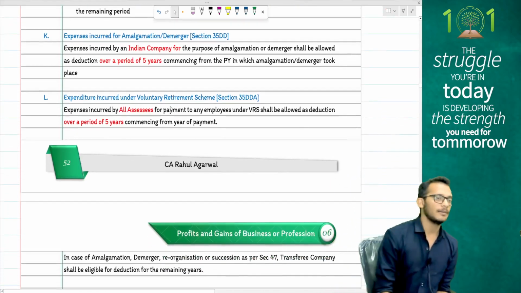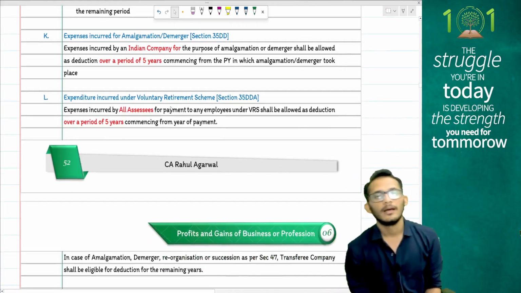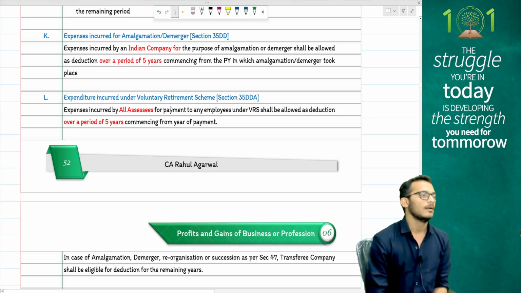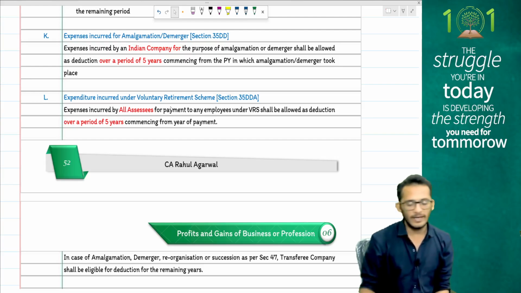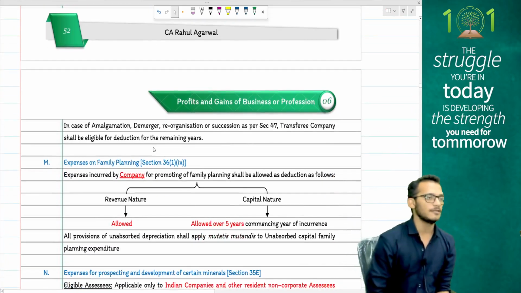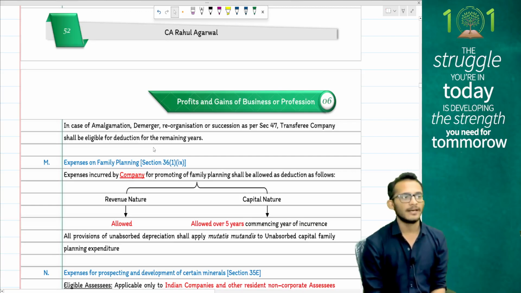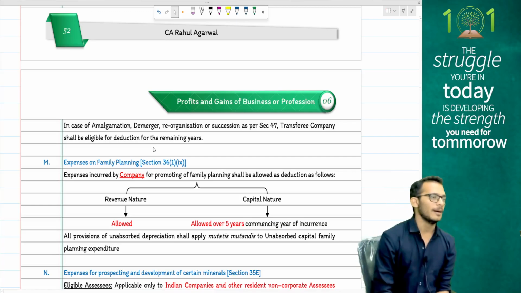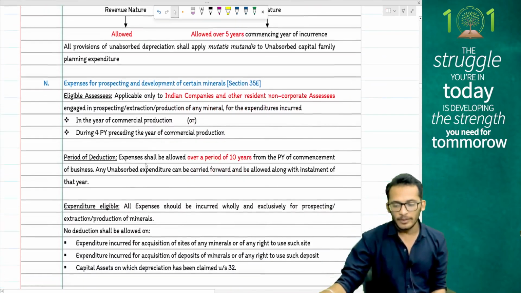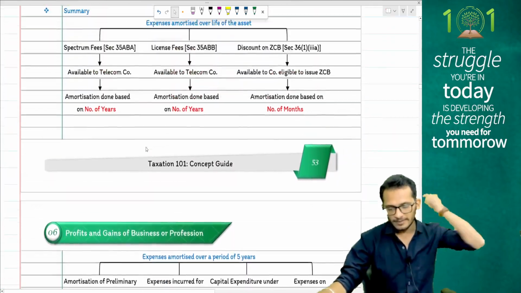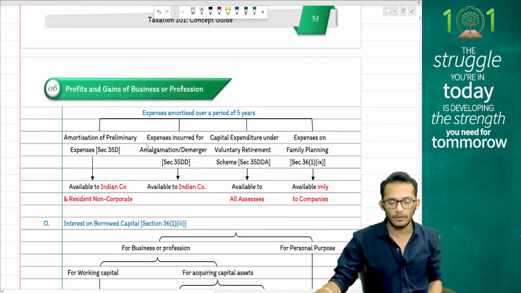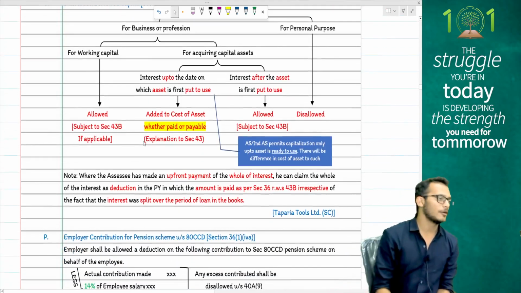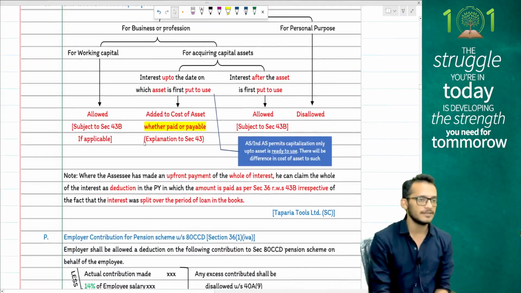Any kind of amalgamation and demerger expenses will be allowed over the next 5 years. Any kind of voluntary retirement scheme expenses will be allowed over the next 5 years. Any kind of family planning expenses will be allowed over the next 5 years, provided they are capital and incurred only by a company. We have ignored this point, people. Summary is given to you of when expenses are amortized over the life and when expenses are allowed over 5 years.